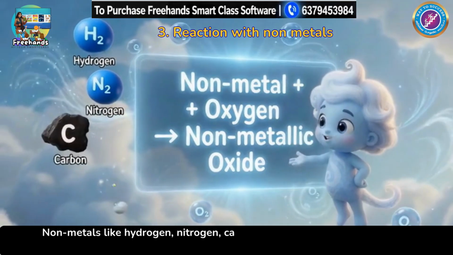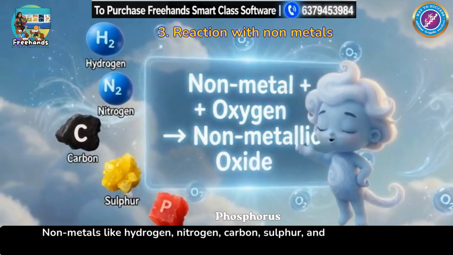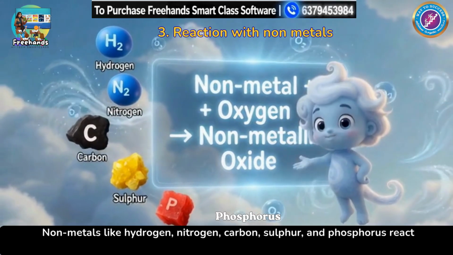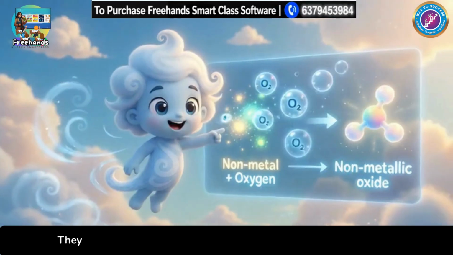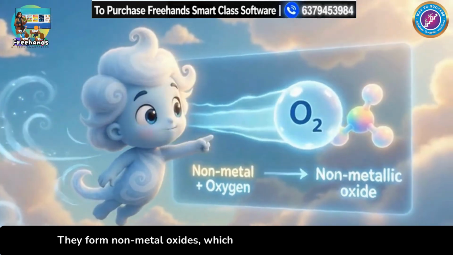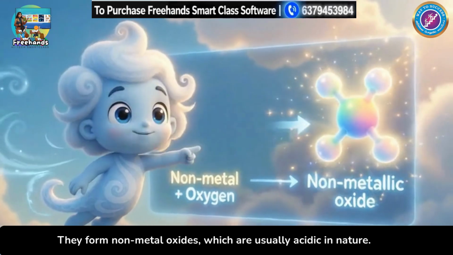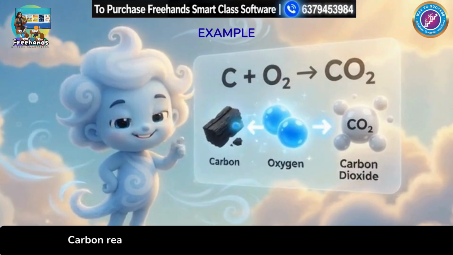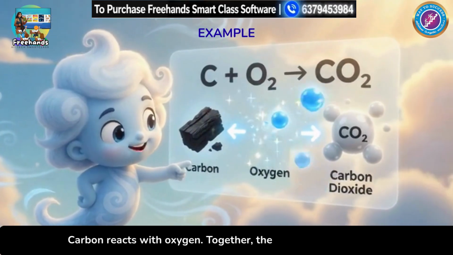3. Reaction with non-metals. Non-metals like hydrogen, nitrogen, carbon, sulfur, and phosphorus react with oxygen. They form non-metal oxides which are usually acidic in nature. Example, carbon reacts with oxygen. Together, they form carbon dioxide.